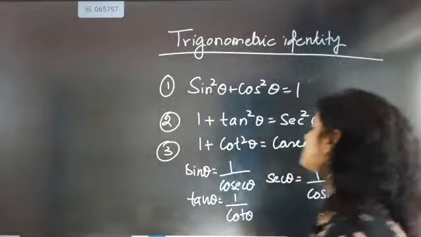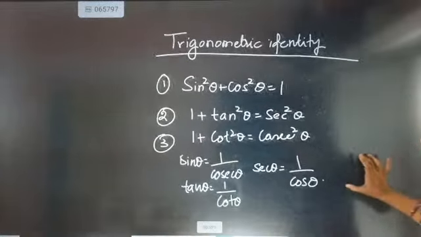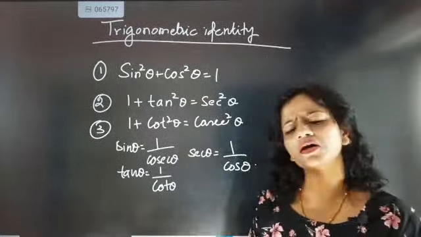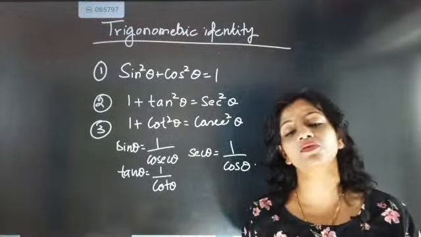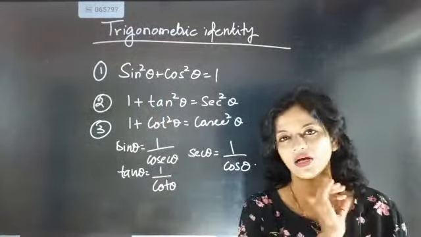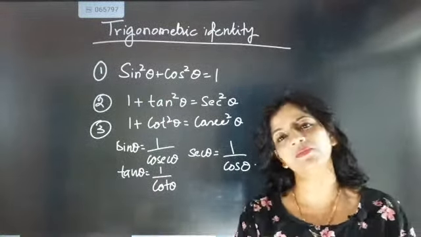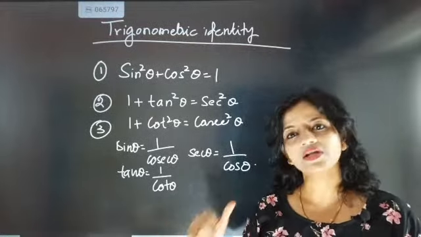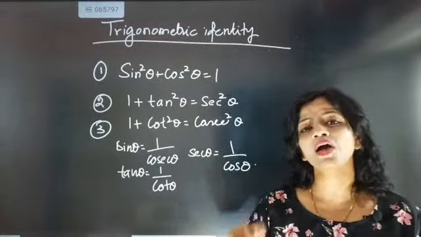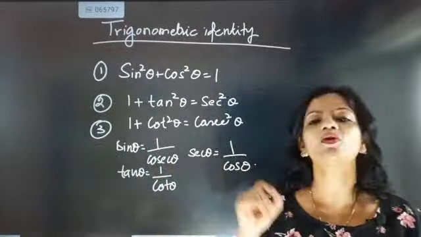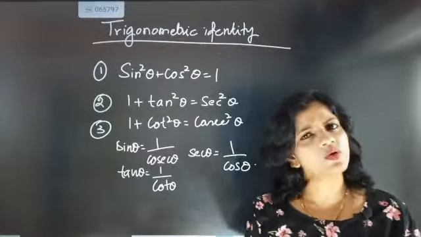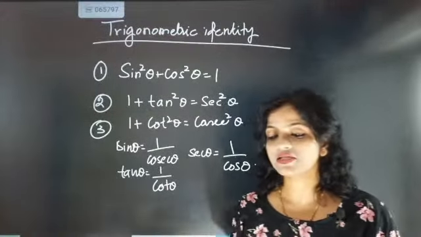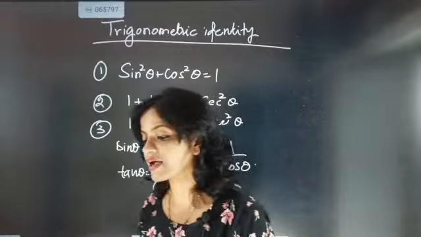Identity formula I just started. Now only I just wrote the formulas. See, none of the time they will give you to prove this identity formula. They don't want to waste your time and their time, because proving identity formula is not their target. What is exactly their target is, you have to take the help of identity formula and then you have to prove some questions. This is the most important thing you have to exactly do.